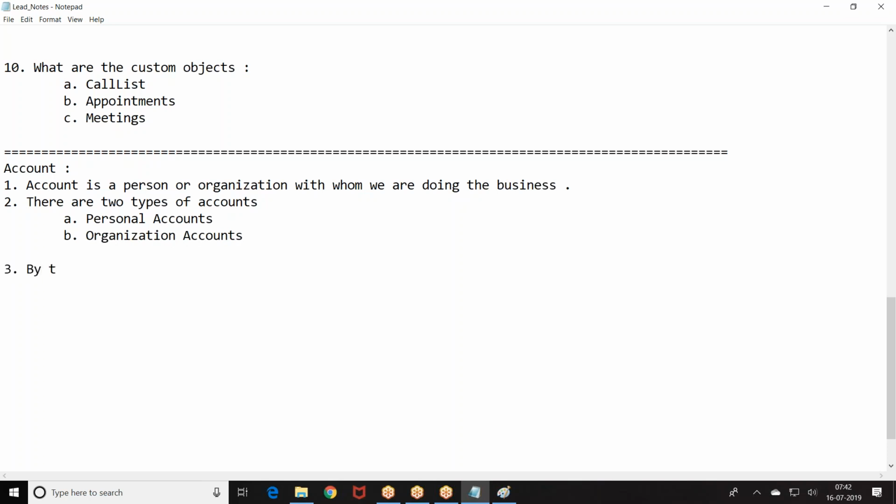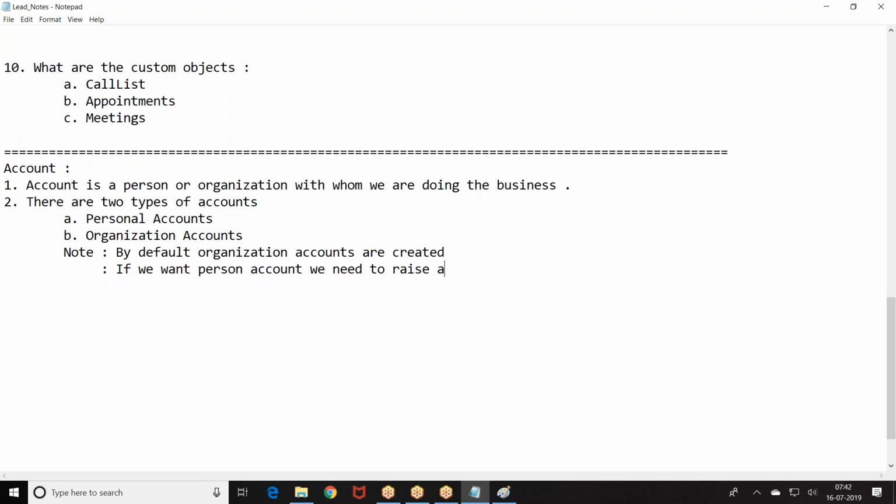By default, organization accounts are available. If you want personal accounts, we need to raise a case with Salesforce to enable them.